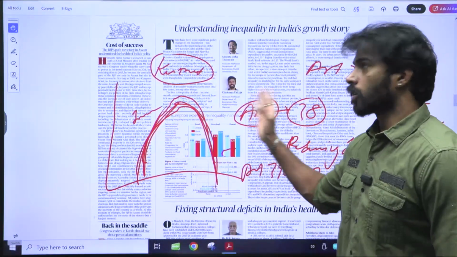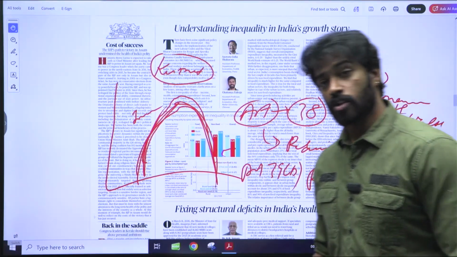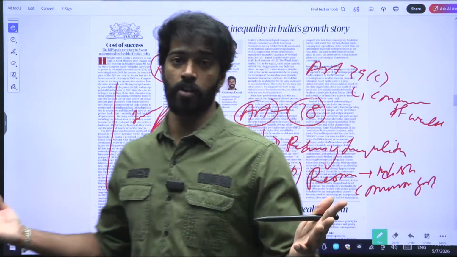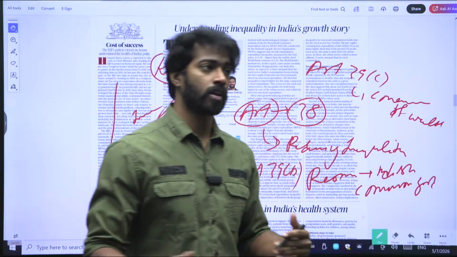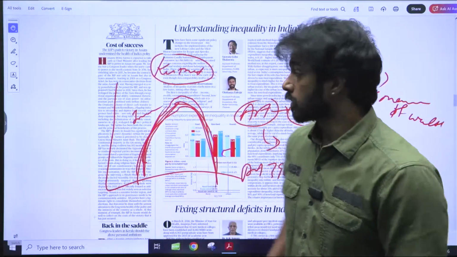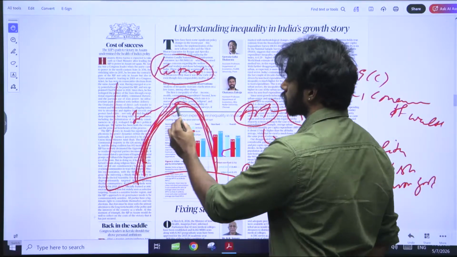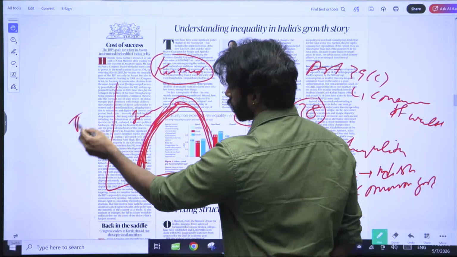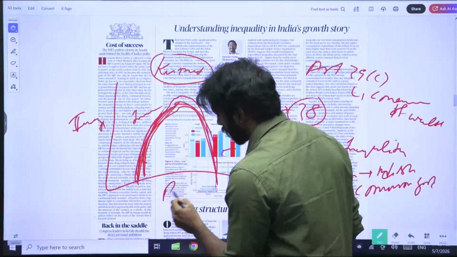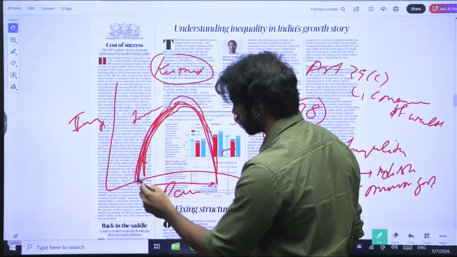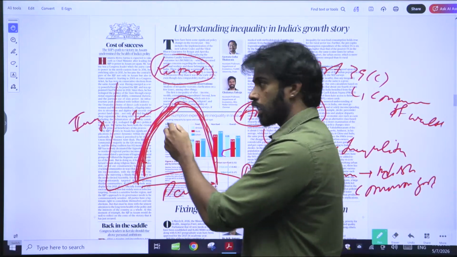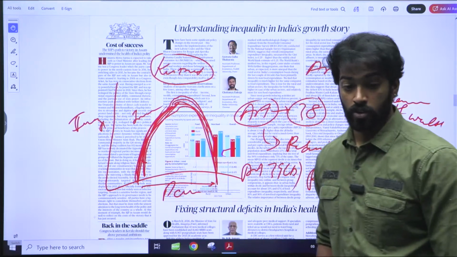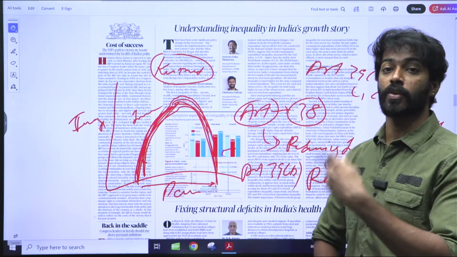But if you see here, people are not getting the benefits, the policies are not working, and despite all of this, the inequality is still looming around. So maybe we are still in this growing phase. As development increases, inequality increases at first and then decreases. So we have to wait and see whether the inequality will decrease or not.